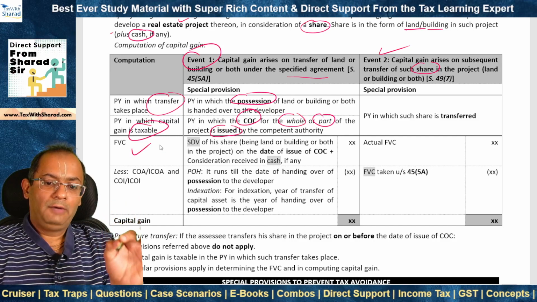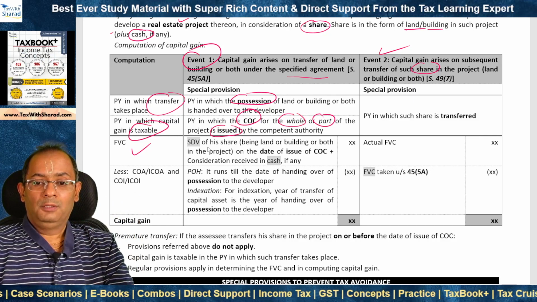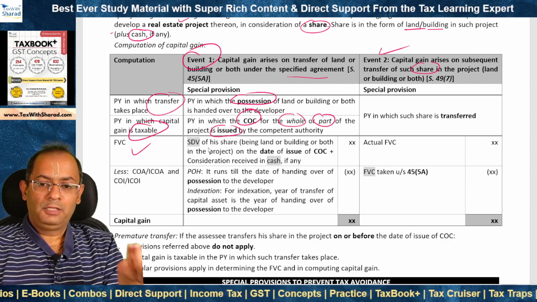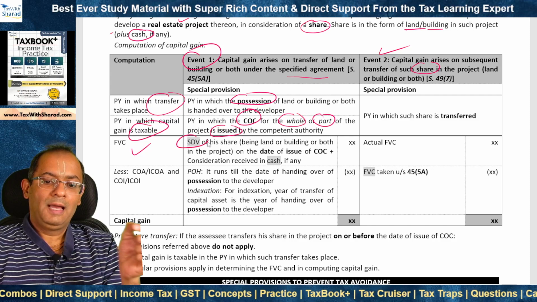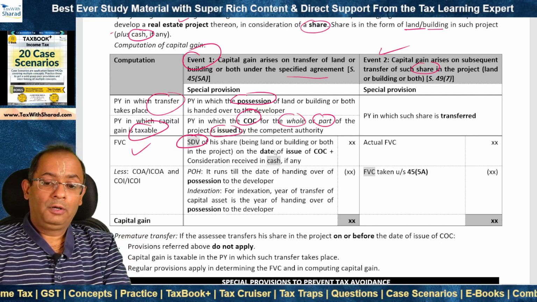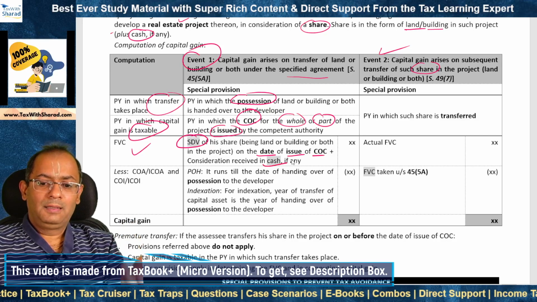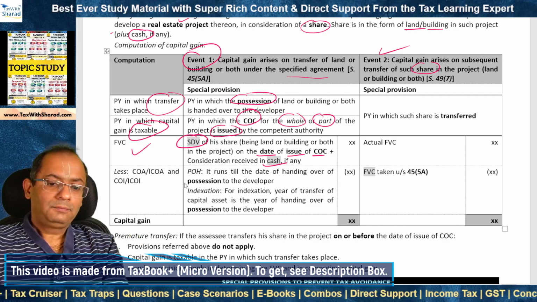Now, what will be the full value of consideration? Full value of consideration will be the value of the share which the individual HUF receives. And what is that value? Stamp duty value of the share, that is land or building. On what date? On the date of issue of COC. Plus cash, if any, that will be added.